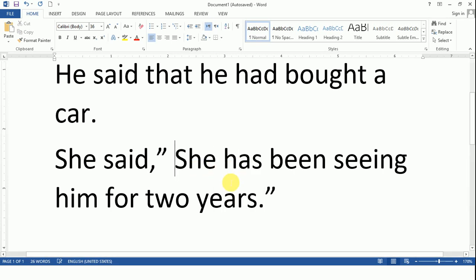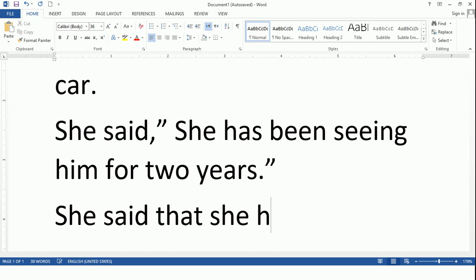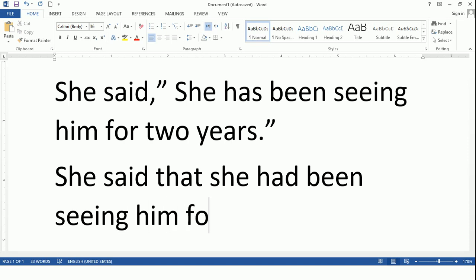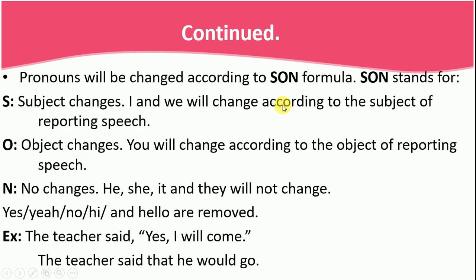If you don't capitalize, there will be an error. Capitalization error. Now let's say she said, present perfect tense changes to past perfect continuous tense. She said that she had been seeing him for 2 years. See this. You can make a lot of examples by changing the tenses. Okay, this was about tenses change.